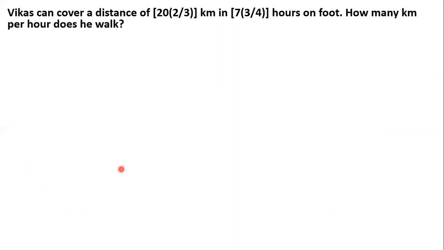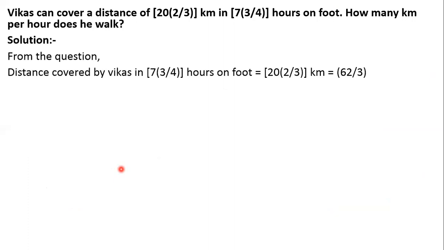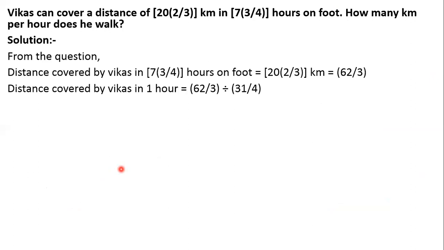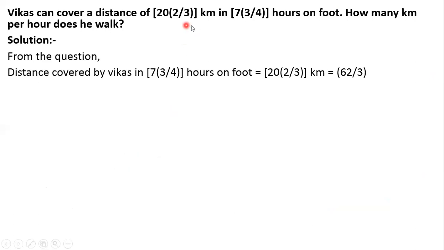Is this clear, children? Next, Vikas can cover a distance of 23 2 by 3 kilometers in 7 3 by 4 hours on foot. What will we do? We'll convert it into improper fractions. Okay, what do we have? We have 22 by 3. 3 twos are 6, 60. 60 plus 2 gives us 62 by 3. And 7 3 by 4 would be 4 sevens are 28. 28 plus 3 will be 31.